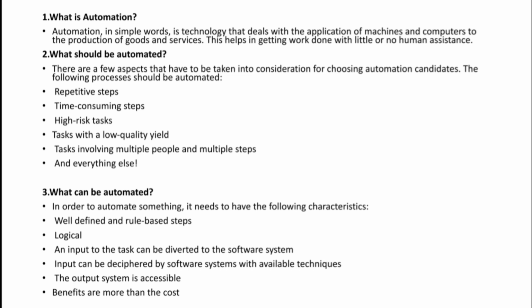High risk tasks. High risk tasks means when you are doing some task, chances are there you may make some errors. For example, if it's a task related to banking, a banking transaction, or a healthcare related task, the risk is much higher in that type of task. So what you can do is automate the tasks, right? Thereby I can reduce the errors.